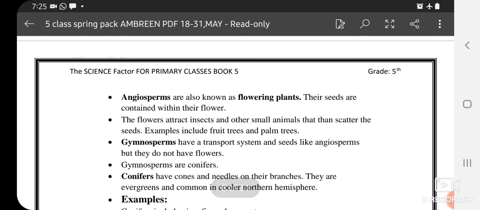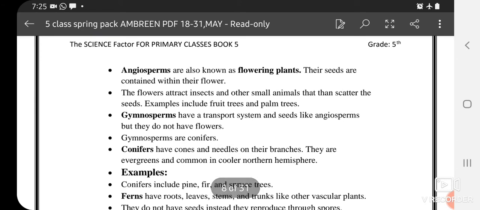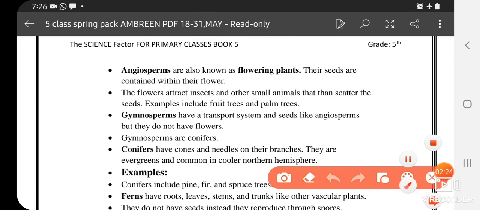Next, now we will further discuss the details about these types of plants. Angiosperms are also known as flowering plants, means these plants are having flowers. Their seeds are contained within their flower. The flower attracts insects and other small animals that then scatter the seeds.